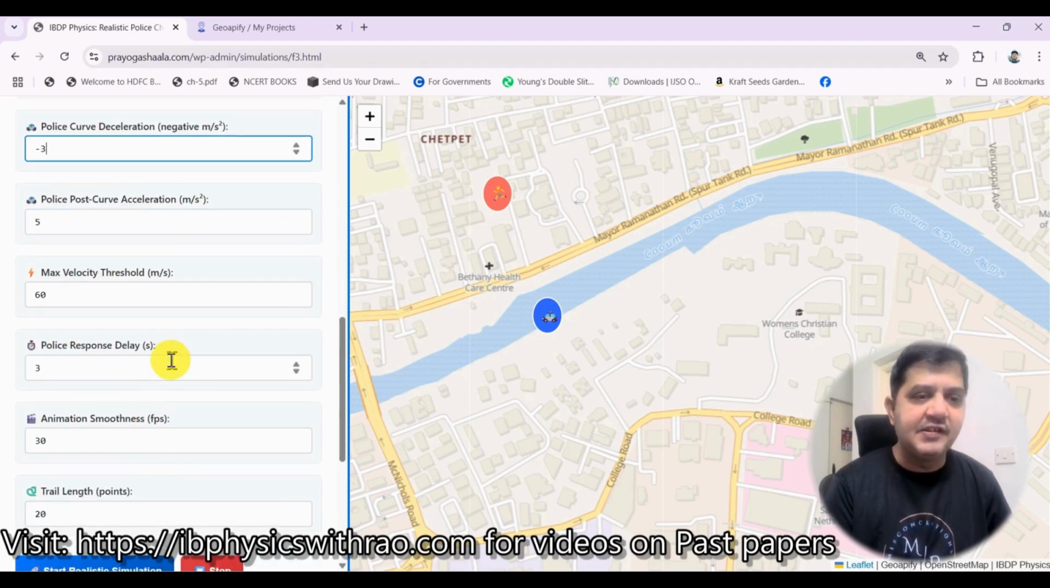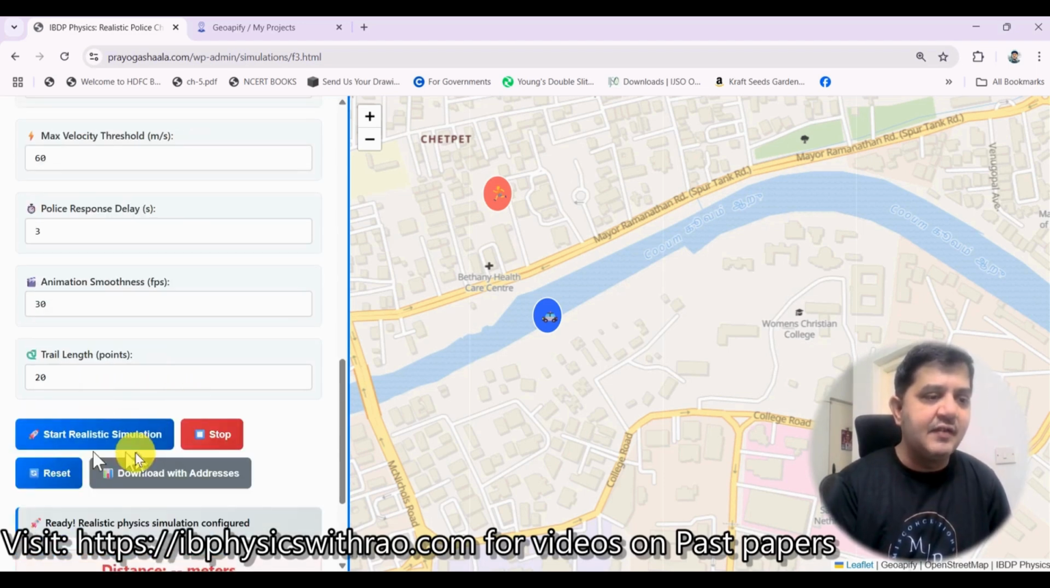Then police response delay, which means that the moment the thief starts, police will not start immediately. It will take some time, so I have given this as 3 seconds. And then animation smoothness, I run this at 30 frames per second. You can change it depending upon the speed of your processor. And trailing length, I have given as 20 over here. Then I'll click on this start realistic animation.